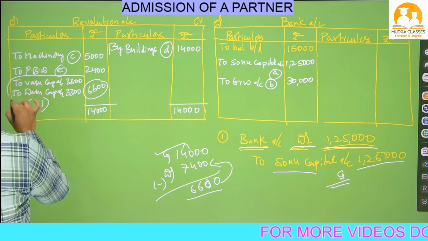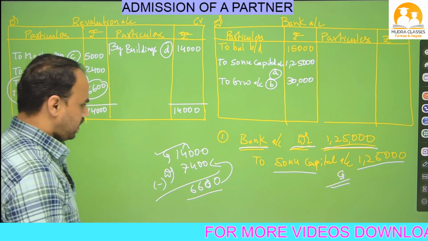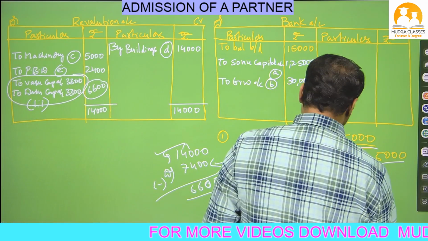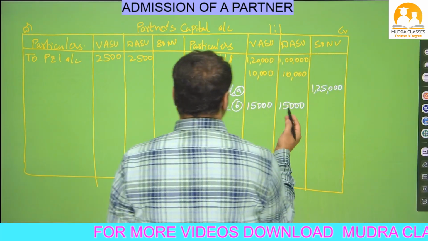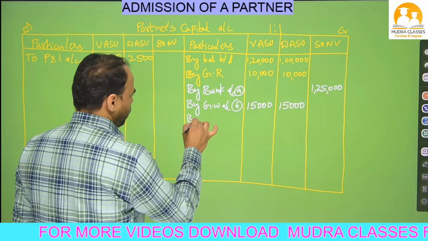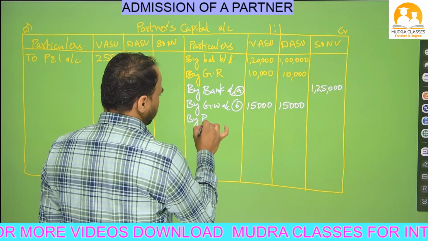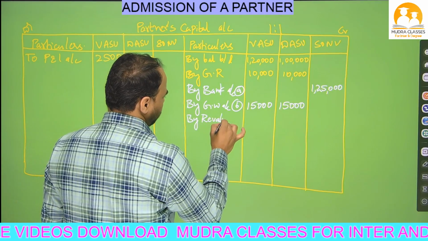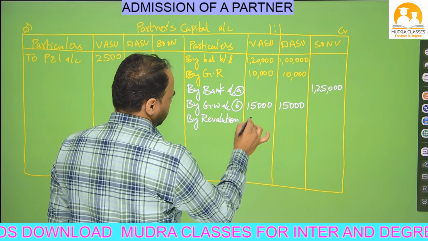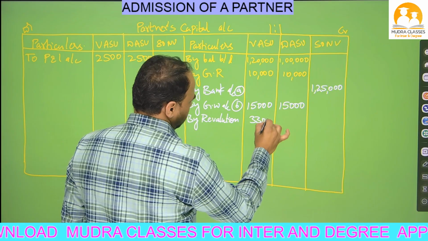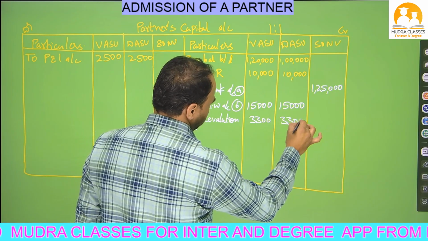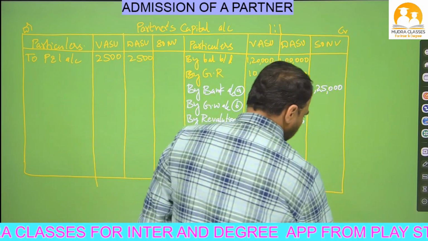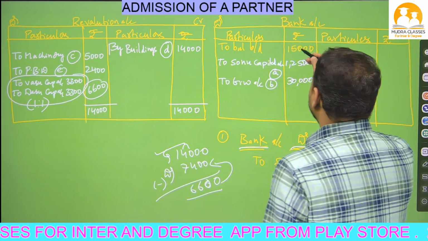Okay. This profit we have to transfer to the partners capital account, Nana. In the partners capital account we have to write on the credit side. By which account did we get that profit? Revaluation account. So write down here, by revaluation account 3,300, 3,300. Okay. Now next, what is the next account we have?